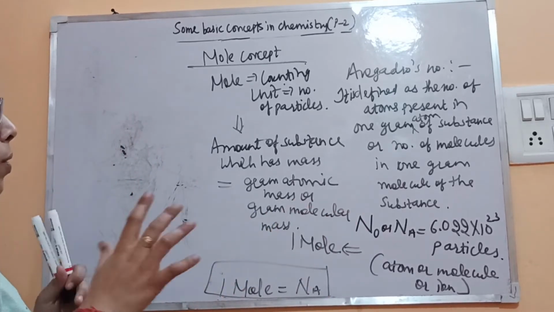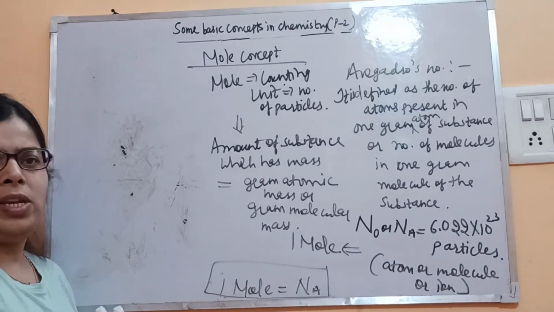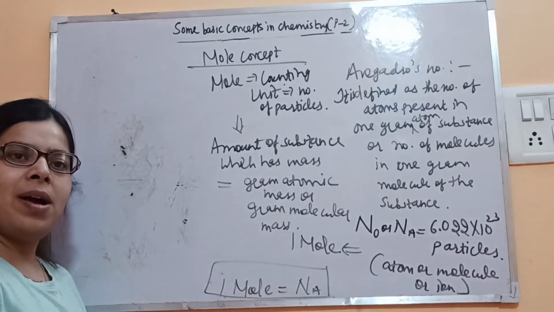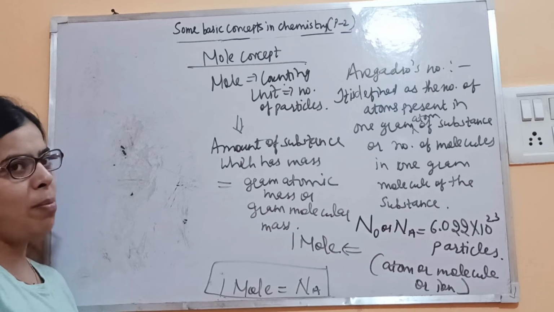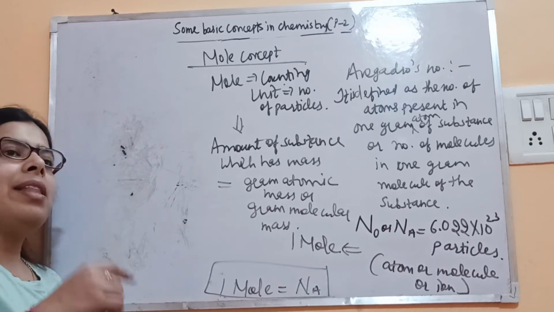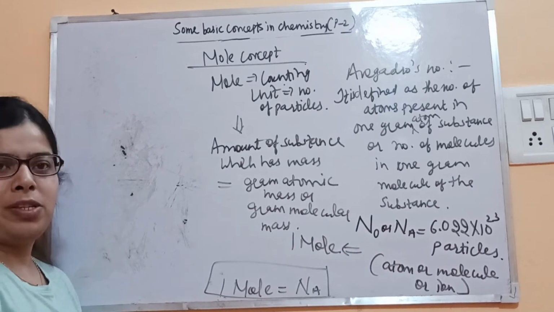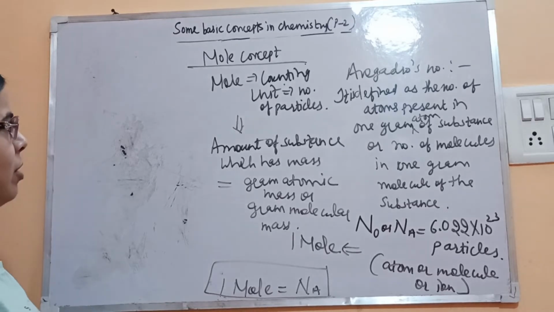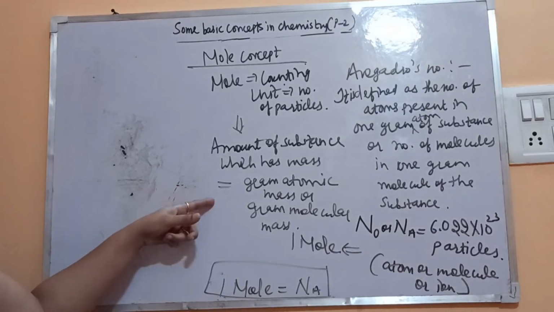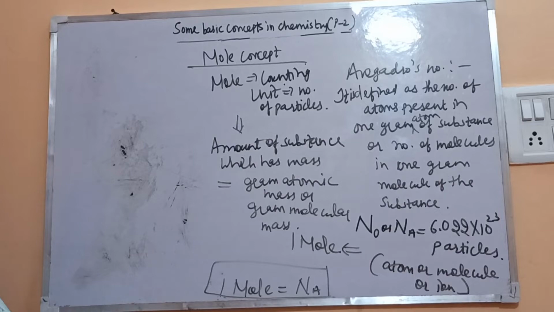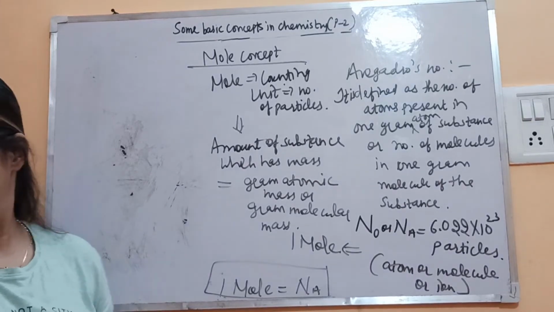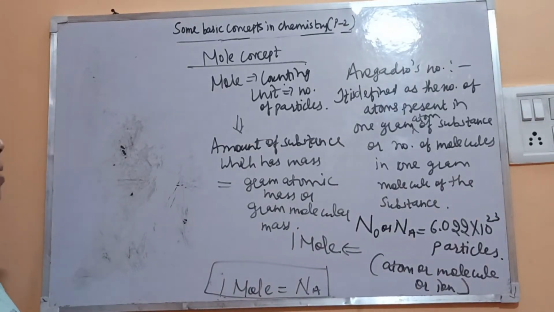And I hope it's clear to everyone what the atomic mass is, so no need to explain it again. What is the molecular mass? We can easily calculate it. Once we know the atomic mass experimental values, then definitely we can calculate the molecular mass of the species. Fine. So this is the amount of the substance that has mass equal to the gram atomic mass or gram molecular mass.